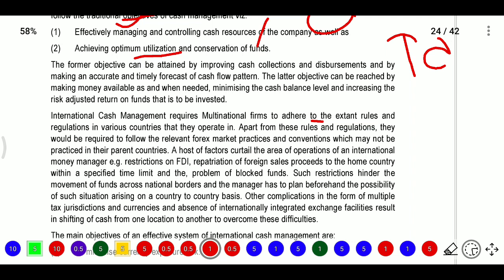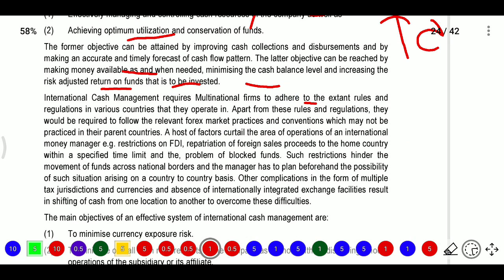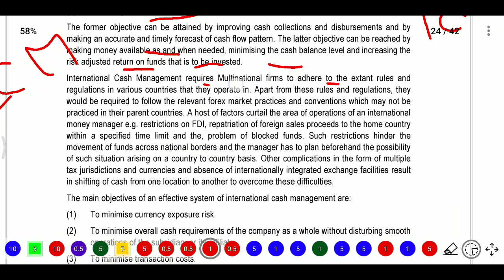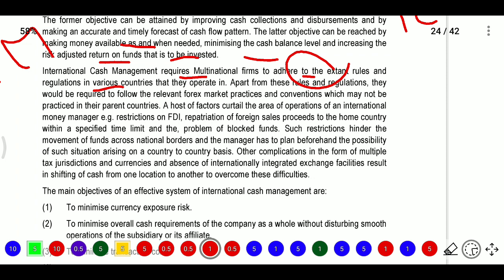So the objectives can be reached by making money available as and when needed, minimizing the cash balance level, and increasing the risk-adjusted return of funds that are to be invested. Now we need to see international cash management. International cash management requires multinational firms to adhere to the rules and regulations in the various countries they operate in. Apart from these, they would need to follow relevant forex market practices or conventions practiced in their parent country.